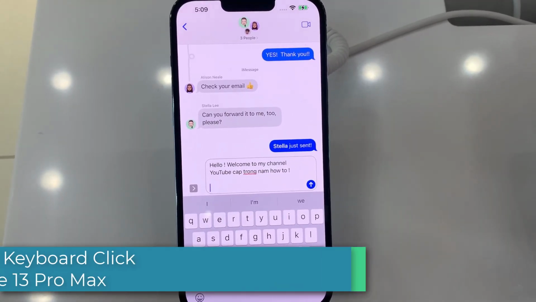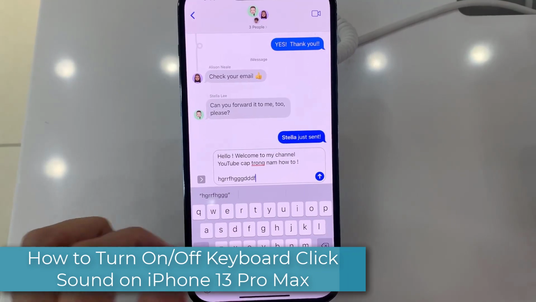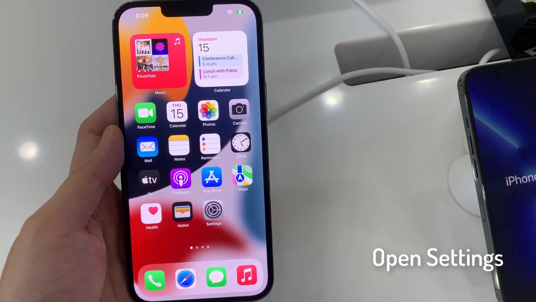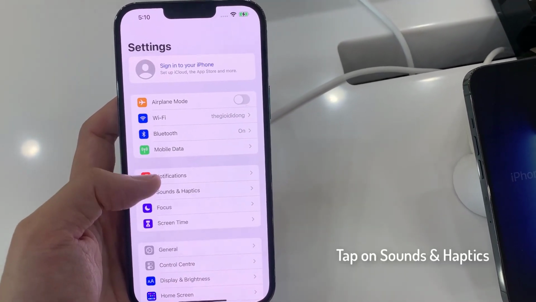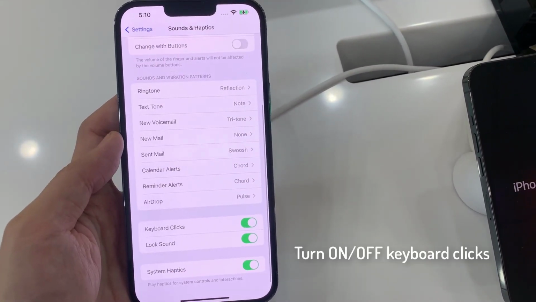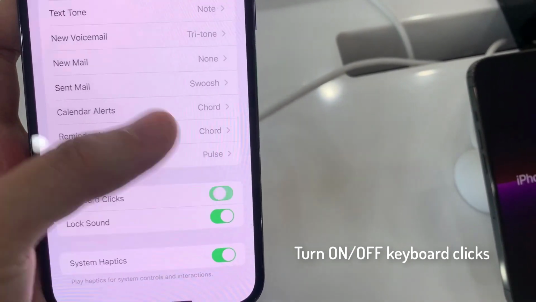Hi everyone. In this video, we're going to take a look at how you can turn on or turn off keyboard click sound on the iPhone 13 Pro Max. On your home screen, we're going to tap on Settings. And in Settings, go down and tap on Sounds and Haptics. Then we go down and near the bottom here, tap on Keyboard Clicks.